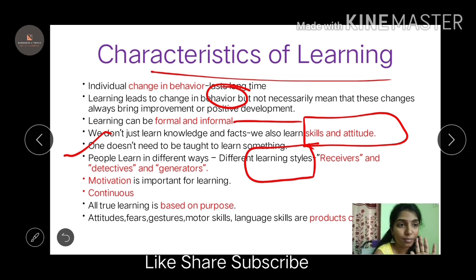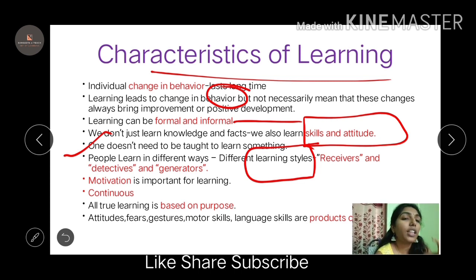Coming to the detectives, they are the people who question and inquire, why this, why not that. So they start being detective learners. They learn from asking questions. Then generators: these are the people who understand everything in a proper way, and they try to have some new ideas with their learnings. They create new ideas.